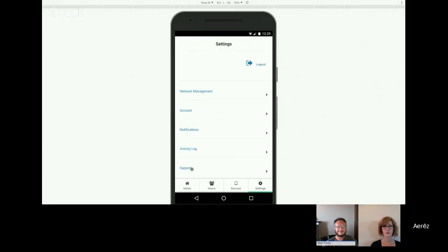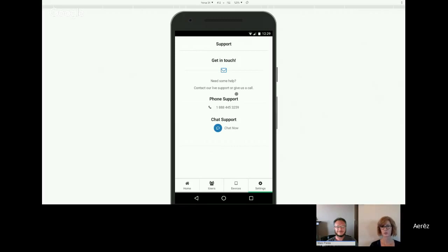And last but definitely not least is the support section. Again, our goal is to make this as user-friendly as possible for techies and non-techies alike. And we want to make sure we have a lot of feedback avenues for you to contact us. If you need any questions answered, any help, or just have some input and feedback for us, please, by all means, use this email link, which is disguised as an envelope. If you click on that, it'll open your email client and allow you to email us. You can also call us via our toll-free phone number listed here.